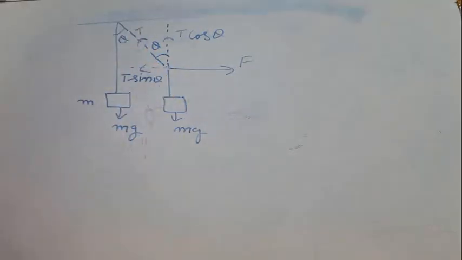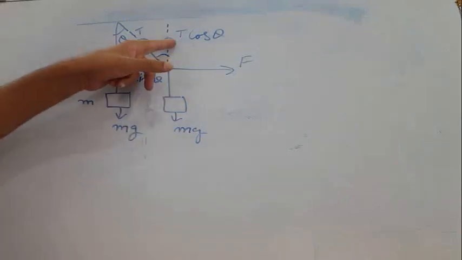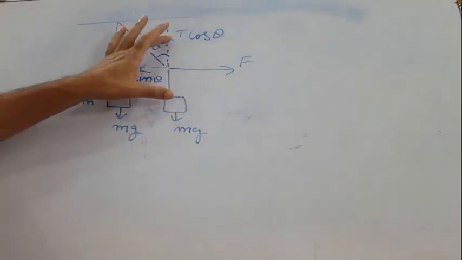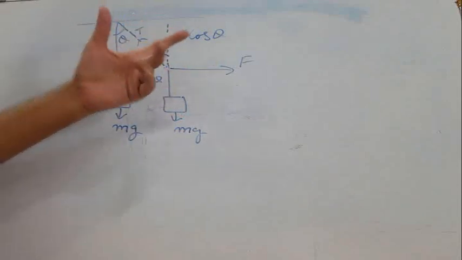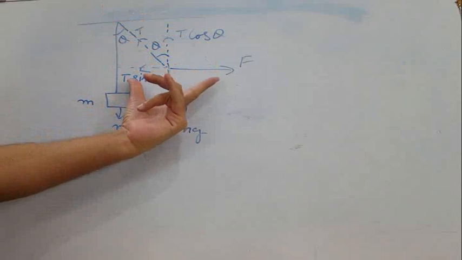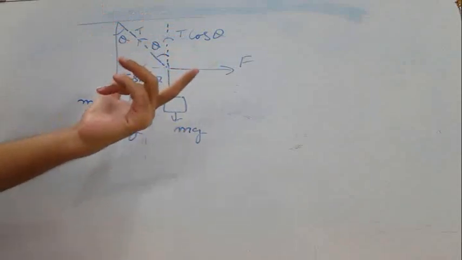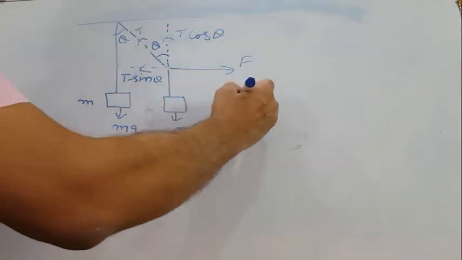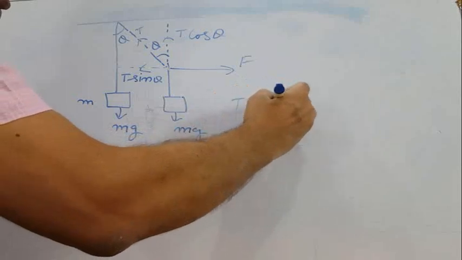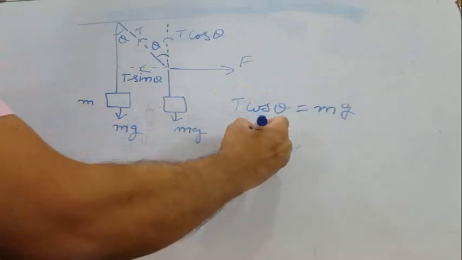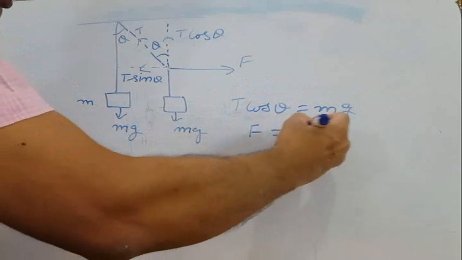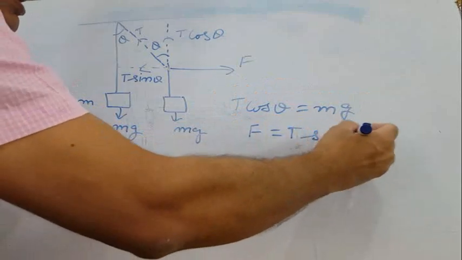Because this mass is in equilibrium, downward force will be equal to upward. These two forces should cancel each other, that is directions are opposite, so magnitude should be same. Similarly, these two forces, their directions are opposite, so their magnitude should be same. So T cos theta will be equal to mg and F will be equal to T sin theta.